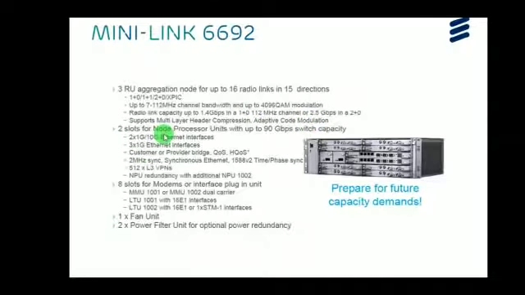It has 2 slots for node processor unit, that is NPU, which is a good option to provide redundancy for the node processor unit. If one NPU is faulty, the other NPU will support, and the site will always be up and carrying traffic. It provides up to 90 Gbps switch capacity.